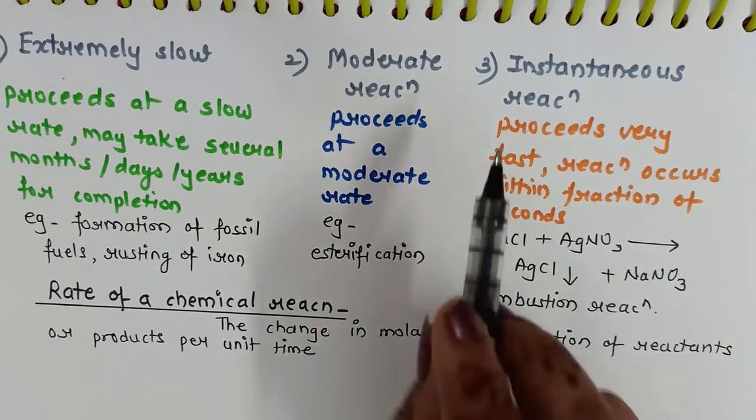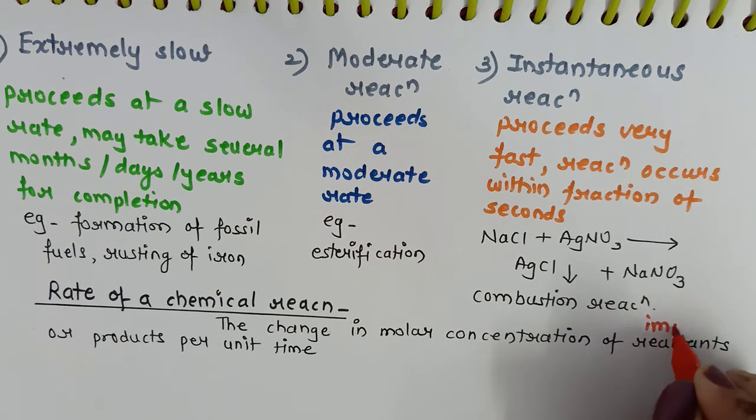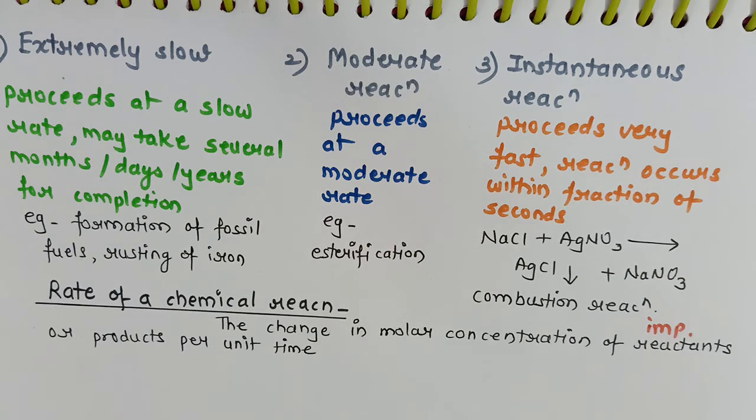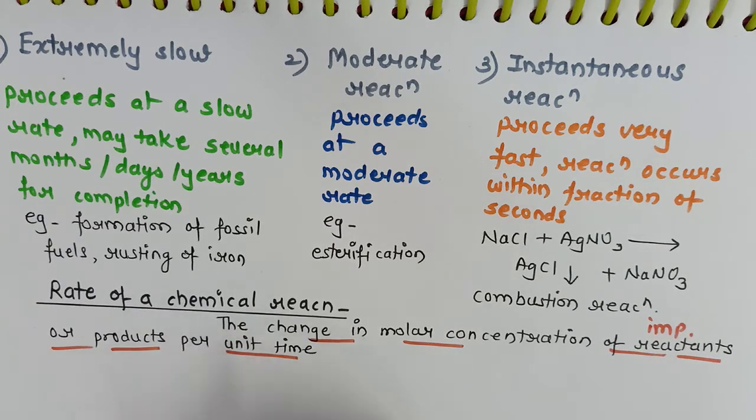Since we are going to deal with instantaneous reaction, that is the reactions which occur very fast, obviously the rate of a chemical reaction will be a great factor or an important factor that we have to consider. Now what do you mean by rate of a chemical reaction? From this chapter, as I already told you, each and every definition will be important one. So what do you mean by rate of a chemical reaction? The change in molar concentration of reactant or product per unit time.